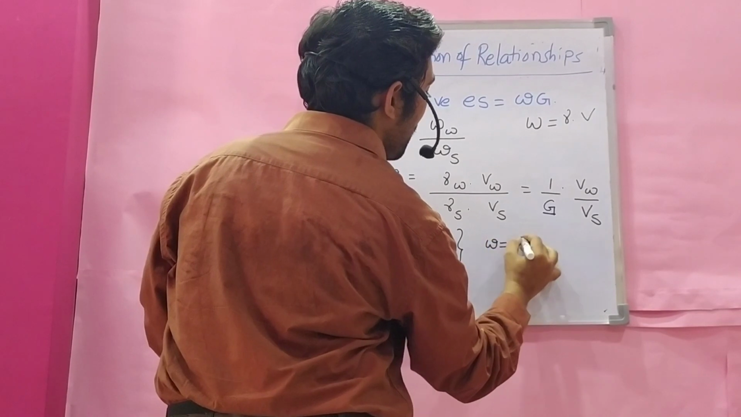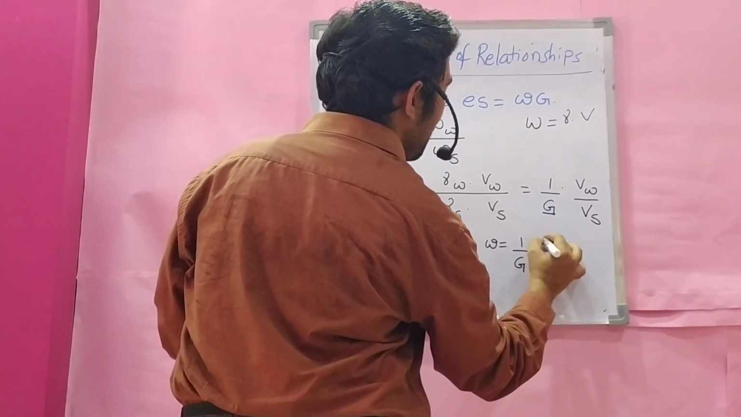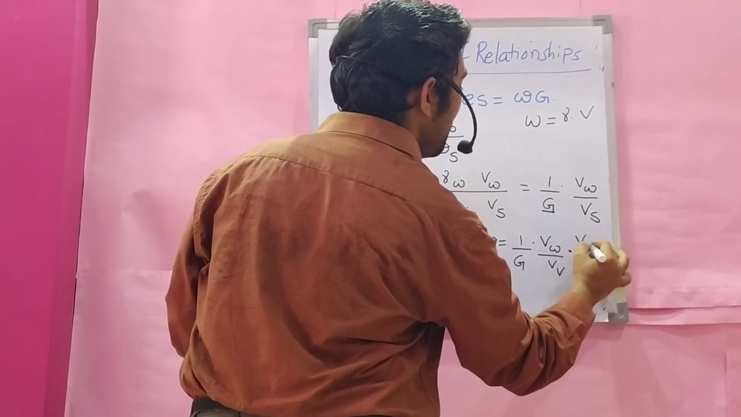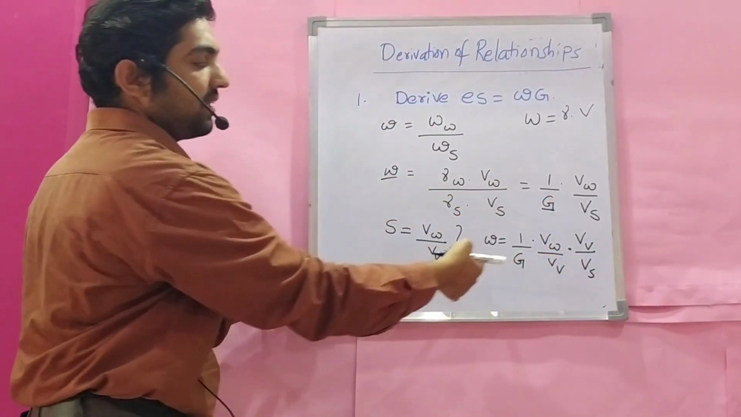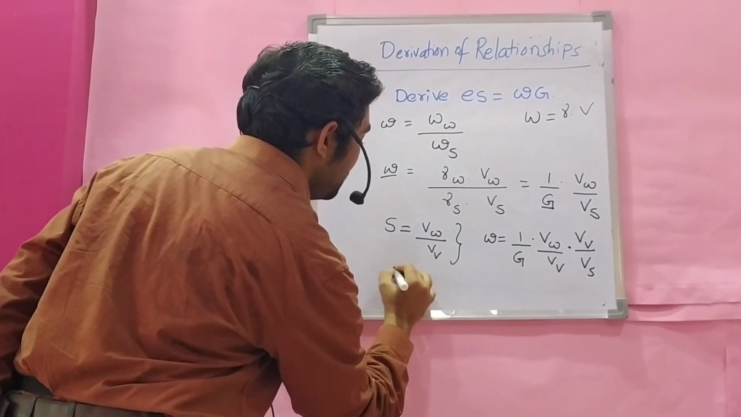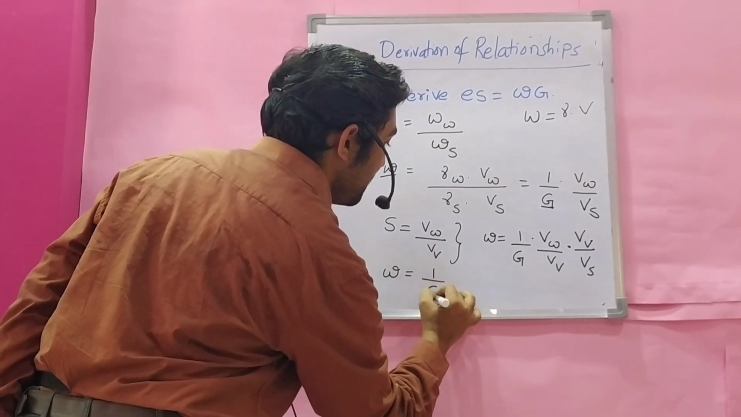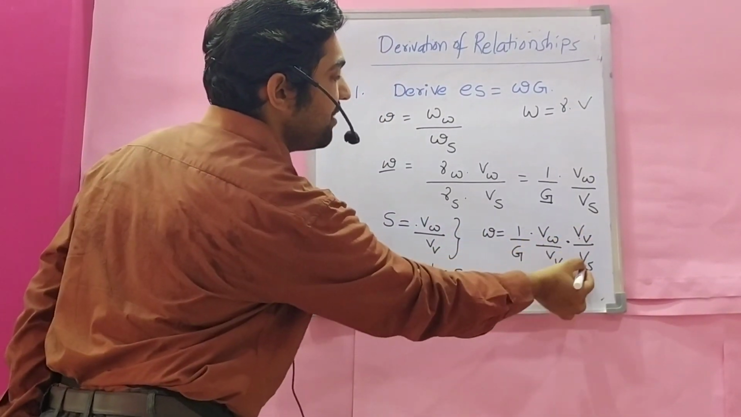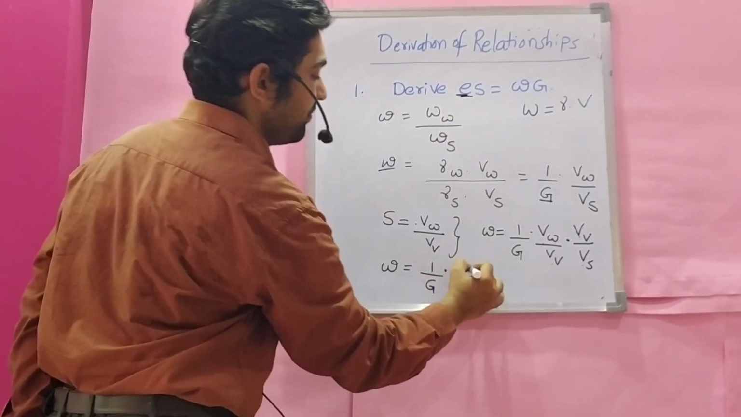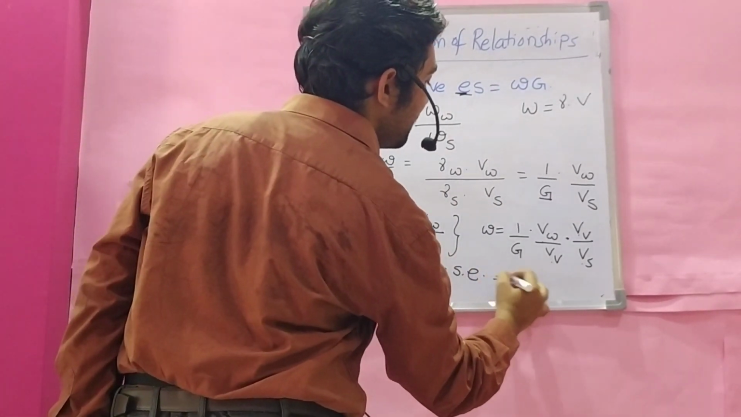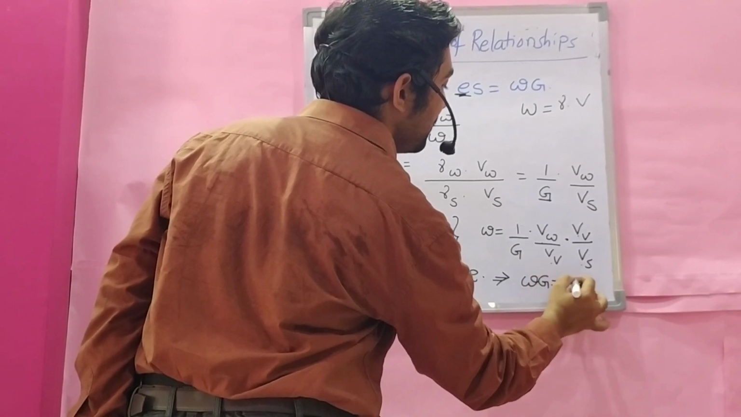So w is equal to 1 by G into Vw by Vv into Vv by Vs. Multiply and divide with Vv. w is equal to 1 by G into Vw by Vv, which is S, into Vv by Vs, which is e. So wG is equal to Se.